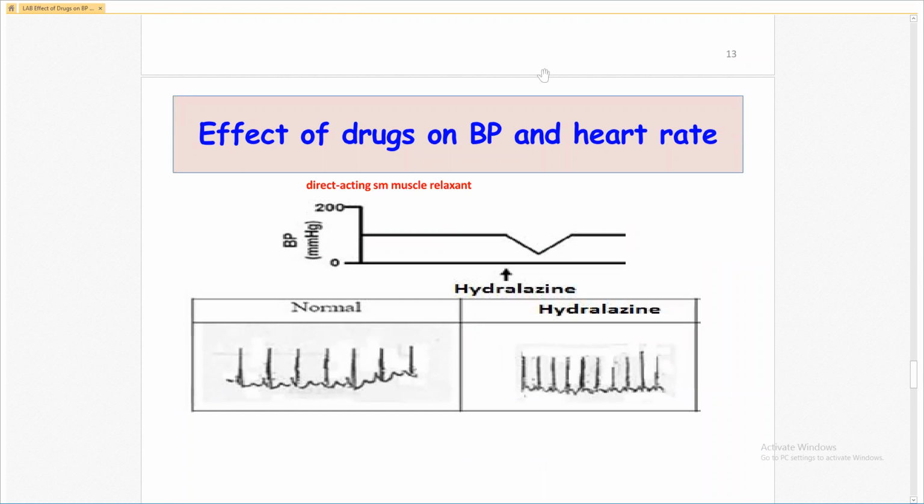Hydralazine, see the hydralazine, which is a vasodilator, decreases the blood pressure and increases the heart rate. See the normal distance between the two slopes, and here in hydralazine, the distance between the two slopes is smaller. See, visually it is very clear. It means that if there is decrease in the distance between the two slopes, there is increase in the heart rate.